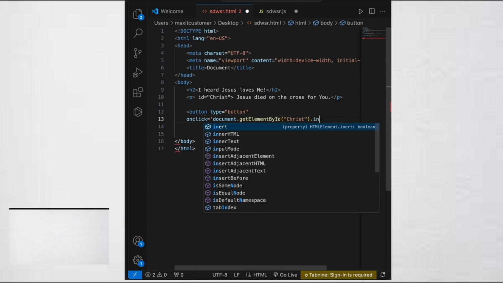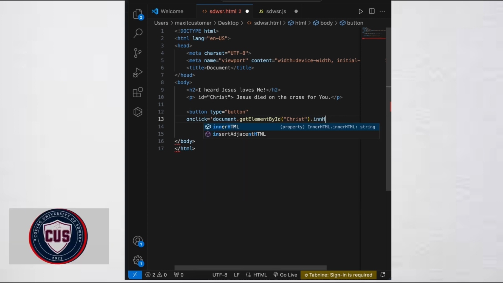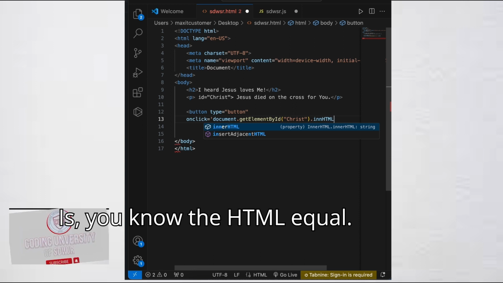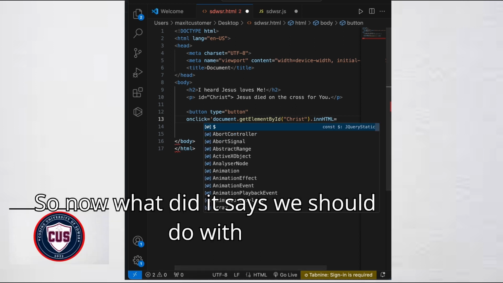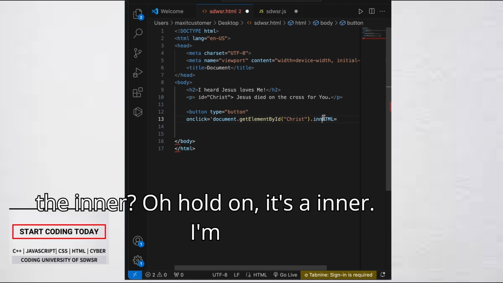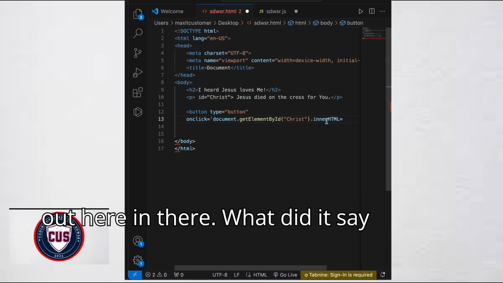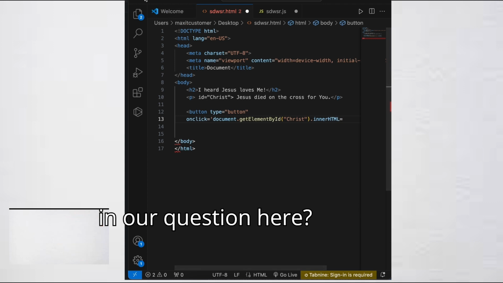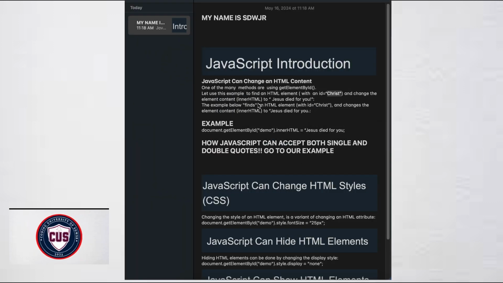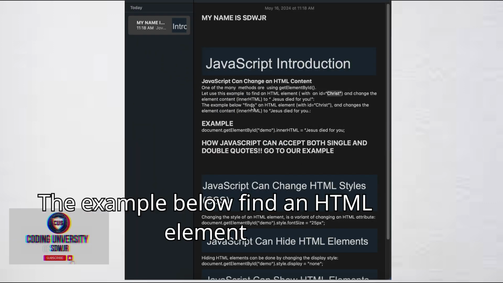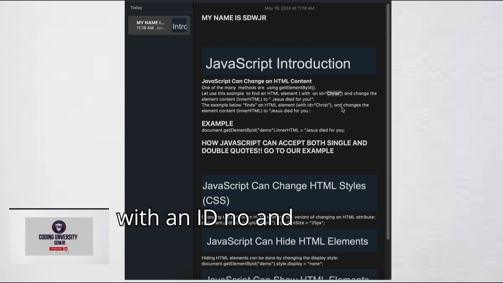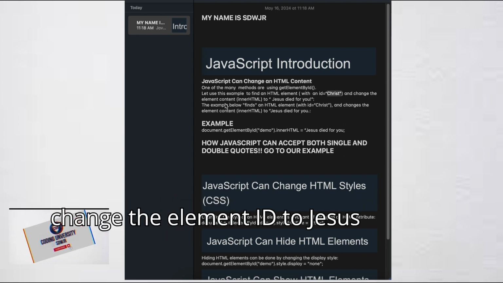The inner HTML equal. So what did it say we should do with the inner? Oh, hold on. What did it say in our question here? Find an HTML element with an ID and change the element content to Jesus died for you.